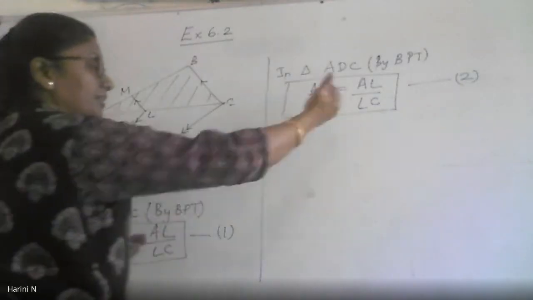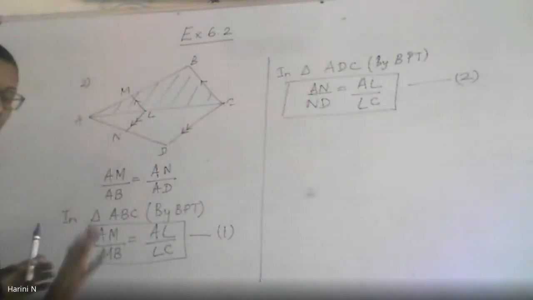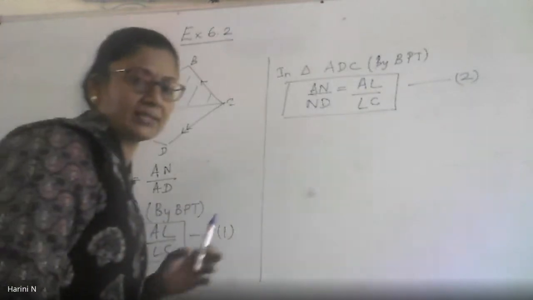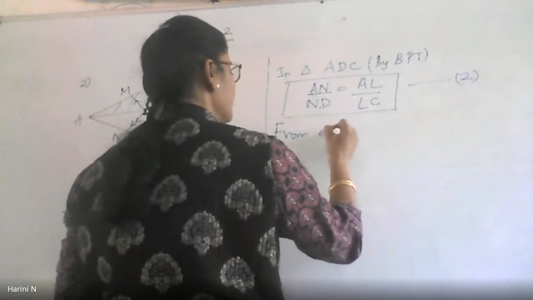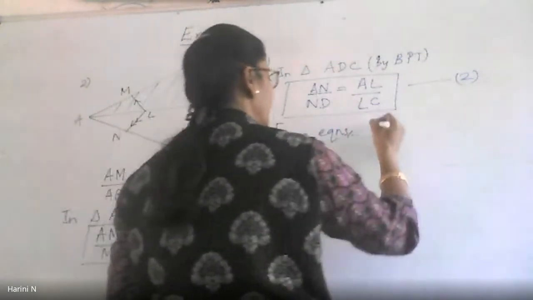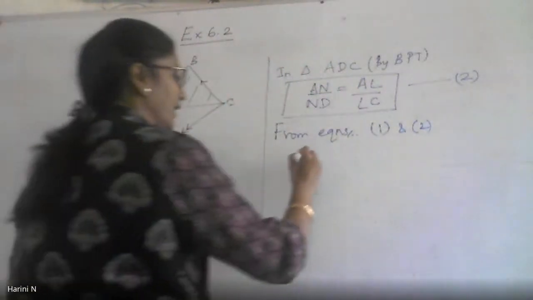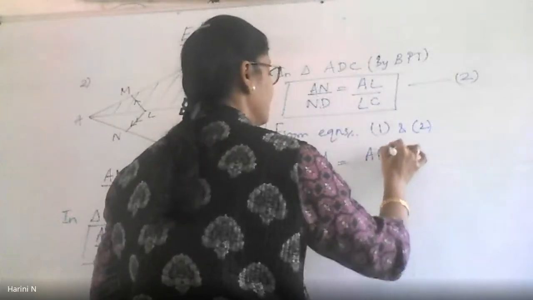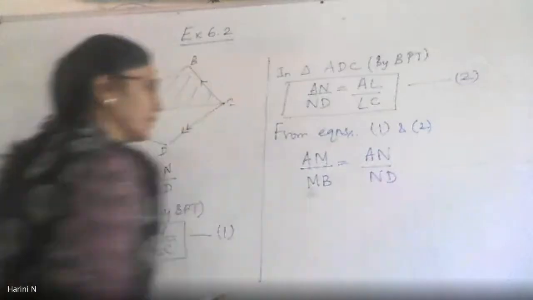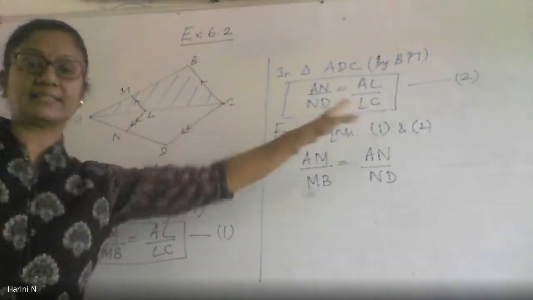So in two equations, if the RHS is equal, then automatically the LHS will become equal. This is a basic rule in simple equations. So I can tell from equations 1 and 2, because the RHS is already equal, I can write AM by MB equals AN by ND. Correct? So I get this. The left hand sides have become equal because already the right hand sides are equal.